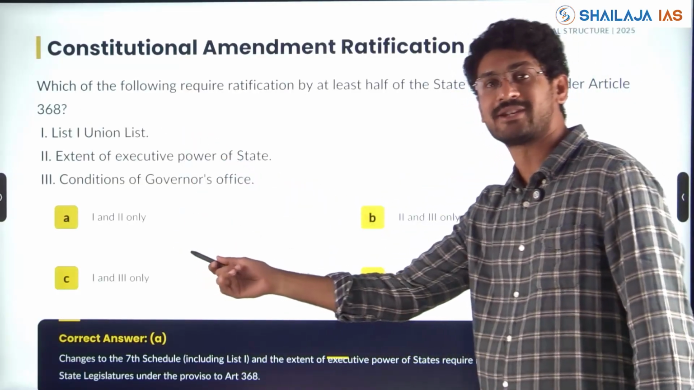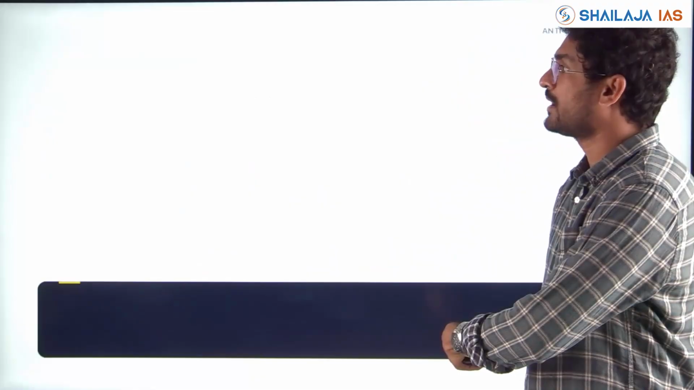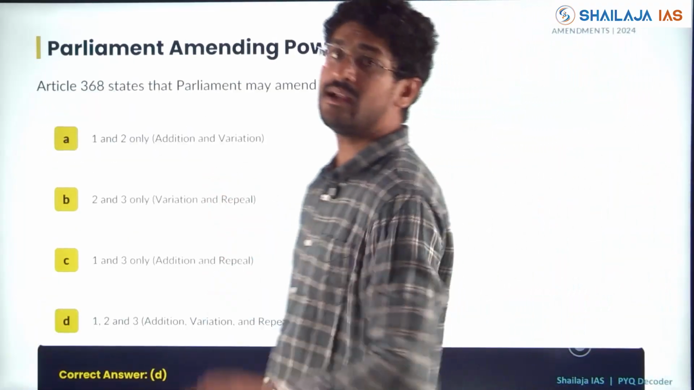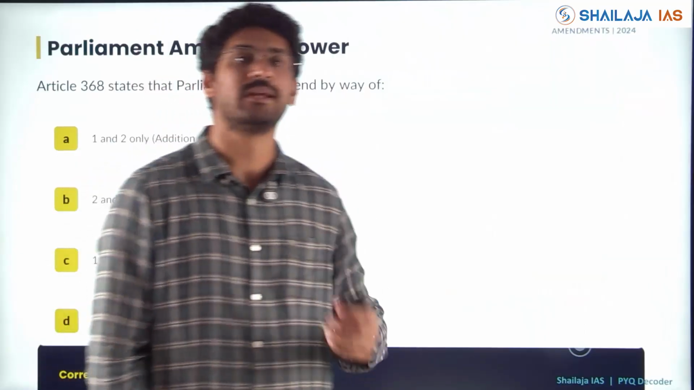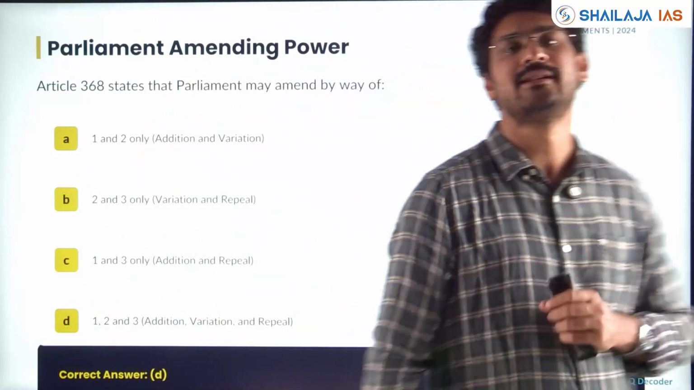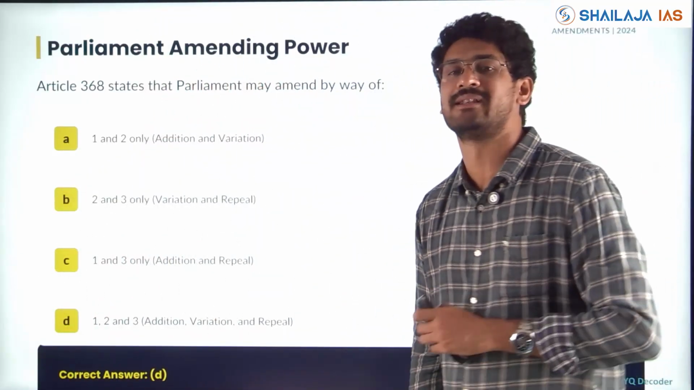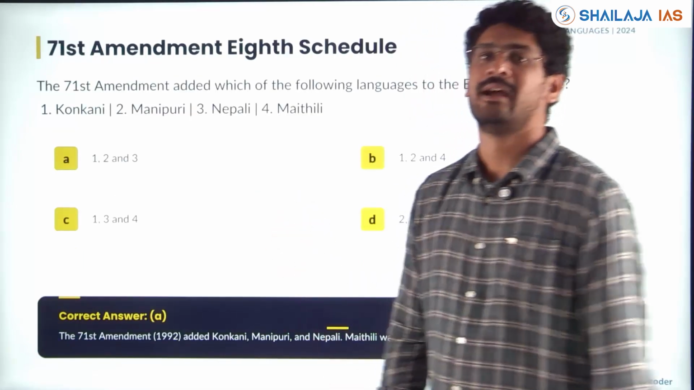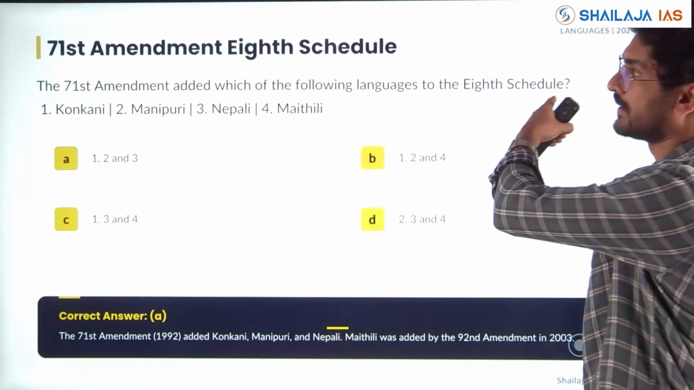368 is linked to federal structure. In 2024, Article 368 was asked again, but directly the definition was asked, clause by clause. What can Article 368 do? What can Parliament do under Article 368 was asked directly. Next, amendment was asked again in 2024.